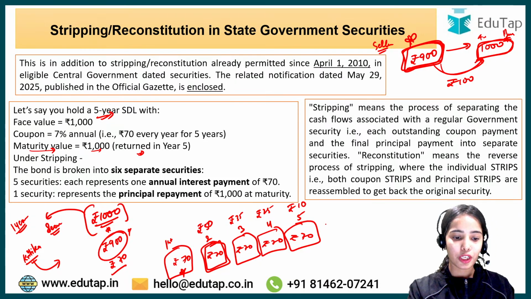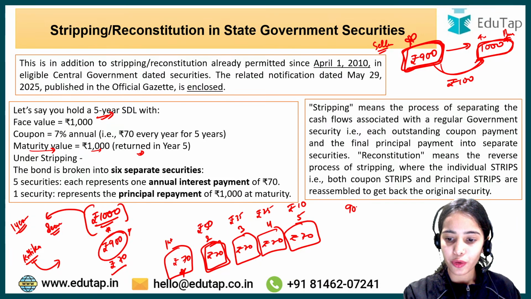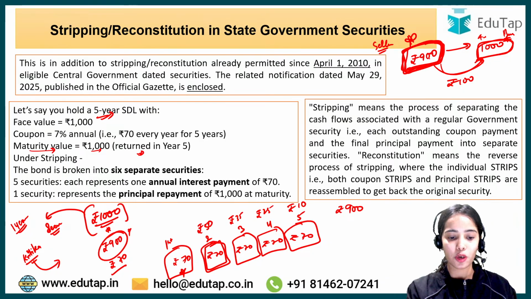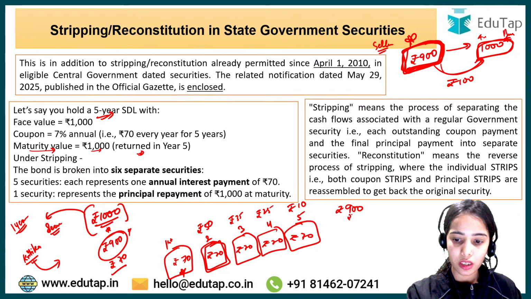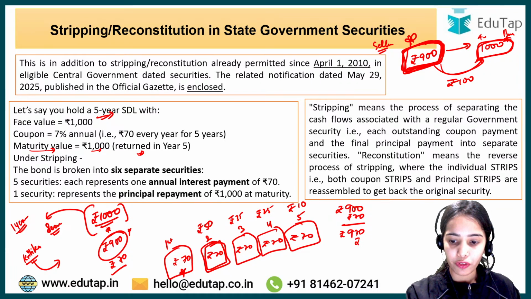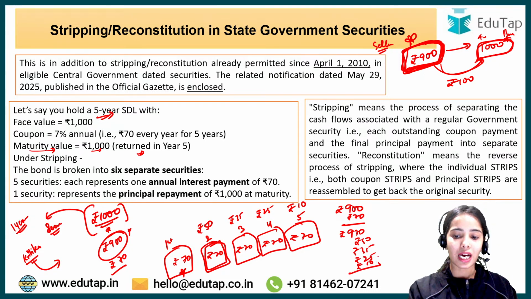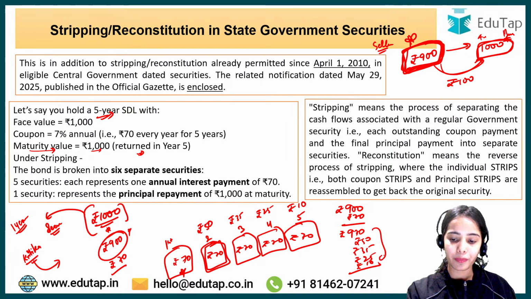So you can see that I have got 900 rupees by selling the face value, selling the main security, and selling the interest. The first interest I got myself, so 970 rupees, and second I have sold for 50 rupees, third for 35 rupees, fourth for 25 rupees, and fifth for 10 rupees. So in total I have made how much? Can anyone tell me? 1090 rupees, around that. Okay, no, 1190 or something.